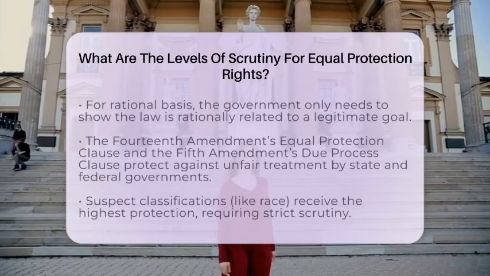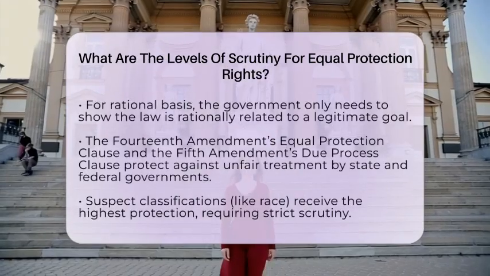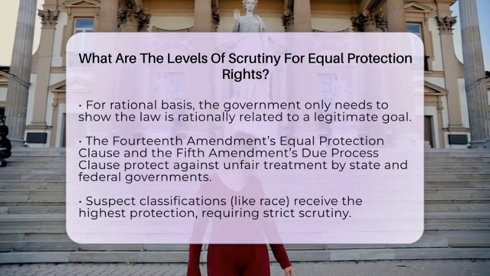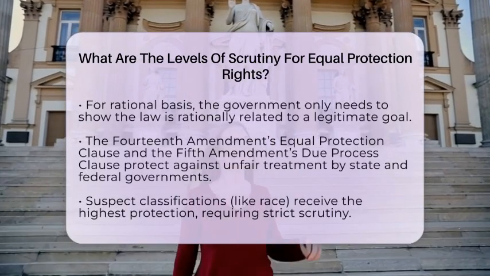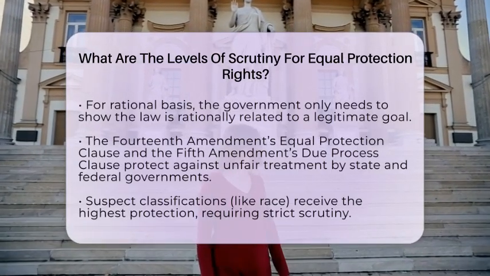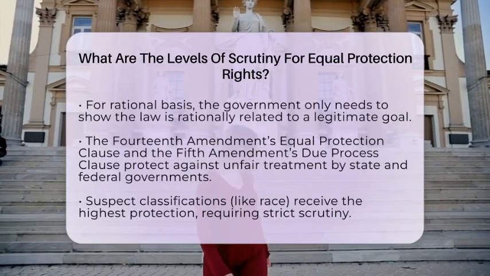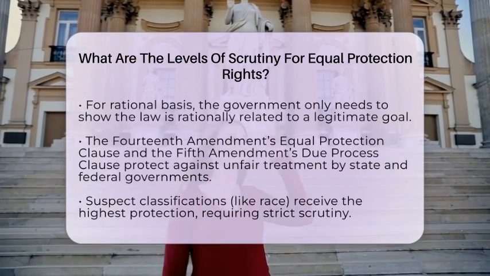Understanding these levels helps you see how courts decide if laws are fair or unfair. For example, if a law discriminates based on race, it must meet strict scrutiny, which is very hard for the government to do. But if a law affects economic activity, courts tend to uphold it unless it's clearly unreasonable.